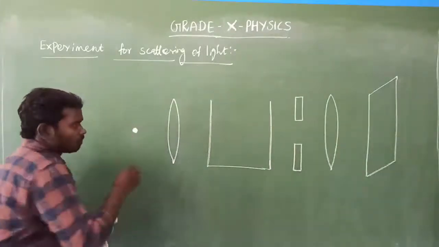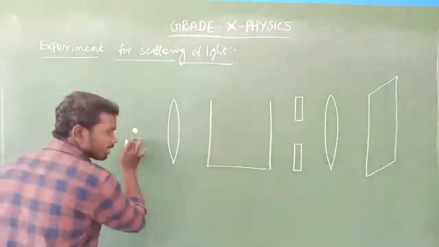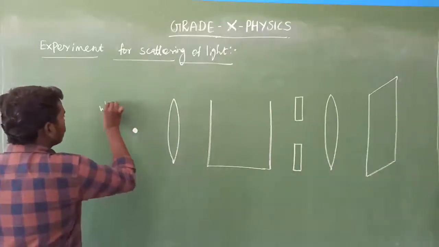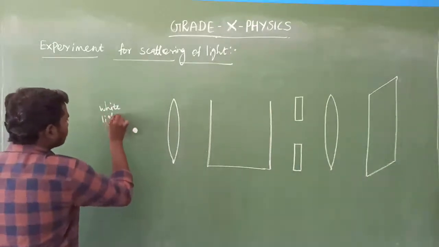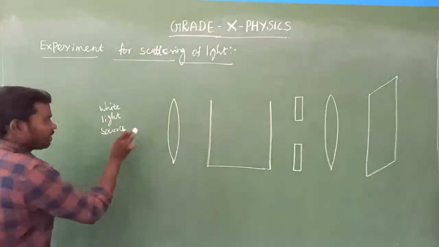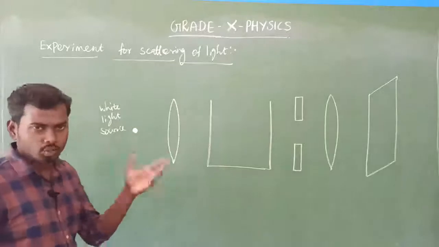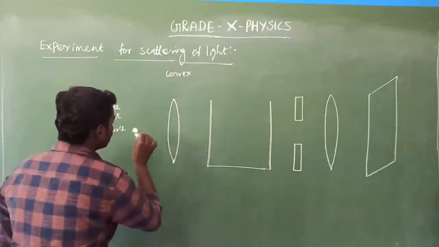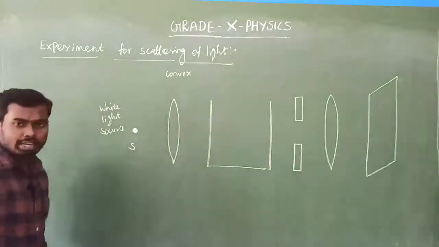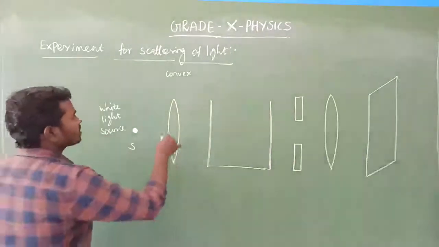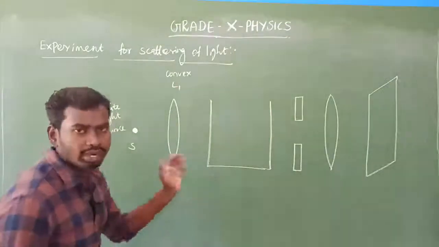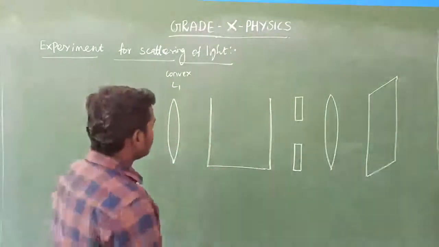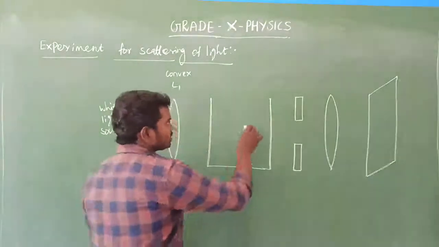First, I am going to mention the names. You look here. First one, what is that? This is the white light source, denoted by the letter S. Then the convex lens, L1, because we have two lenses, you know. The first convex lens is L1, isn't it? Yes. Next one, this is the transparent tank.